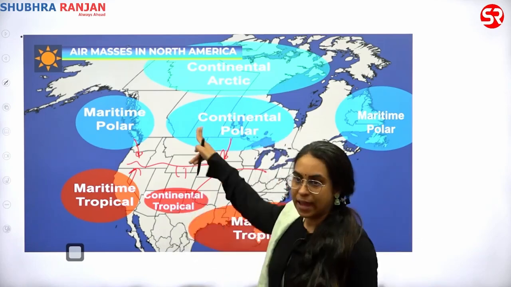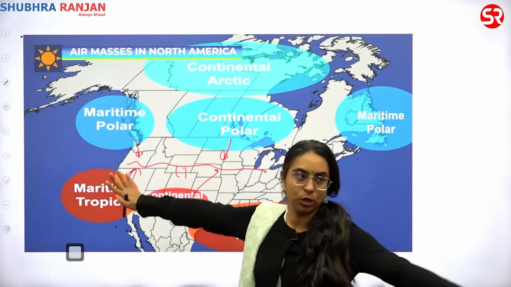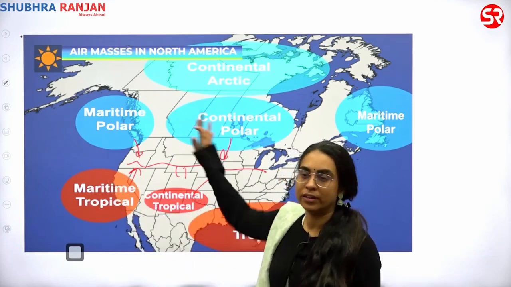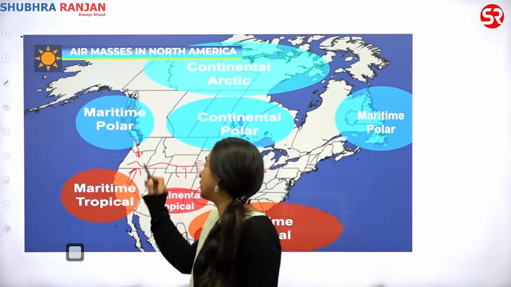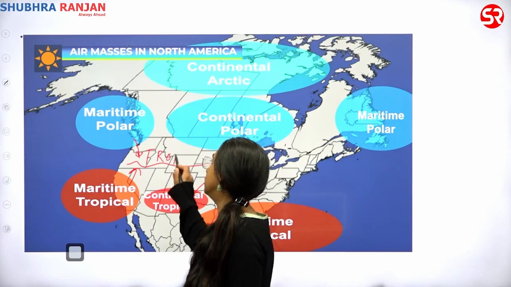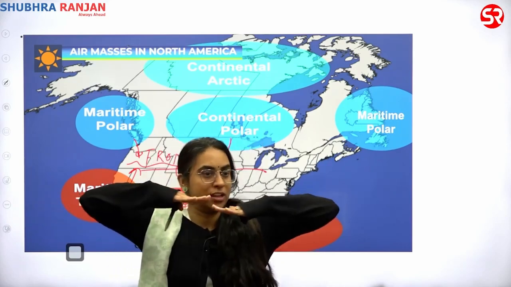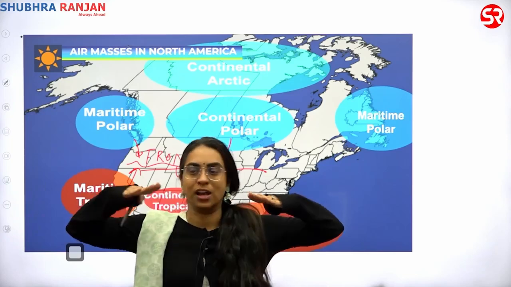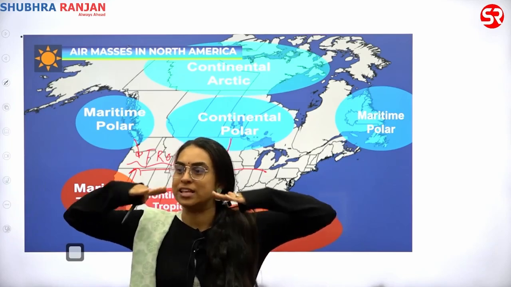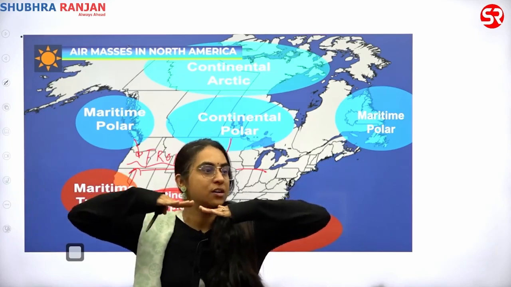When the air masses, a very large packet of air, start interacting, it forms a front. What is a front? They come face to face with each other. When these air masses come face to face, you call it a front.